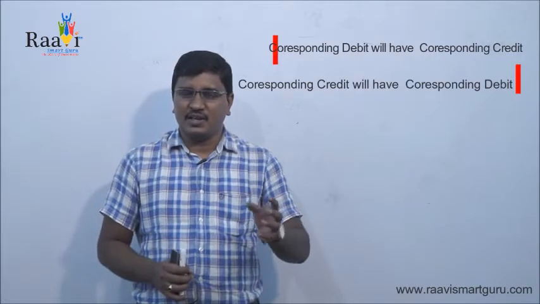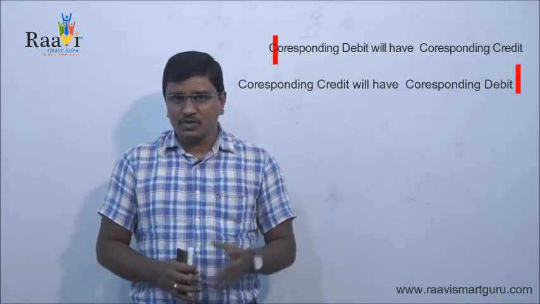One account may increase and another account may decrease, or two accounts may increase, or two accounts may decrease. In a simple way, the double entry system says that every financial transaction will affect two accounts. This system was introduced by Luca Pacioli in 1494. Whenever you speak about the double entry system, remember that a corresponding debit will have a corresponding credit, and a corresponding credit will have a corresponding debit. This is the golden rule.